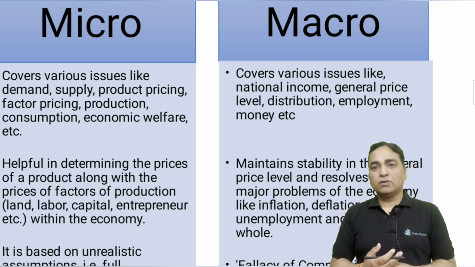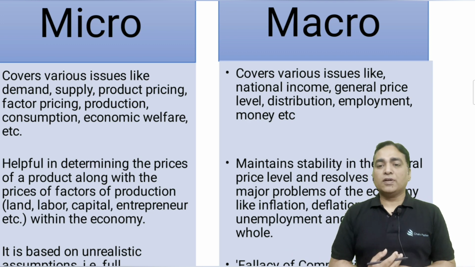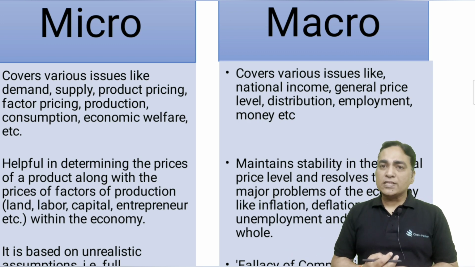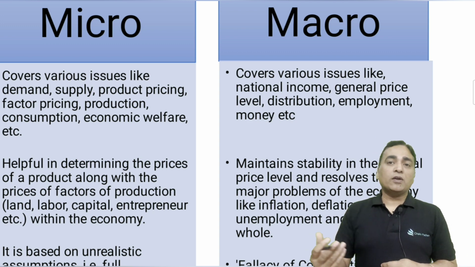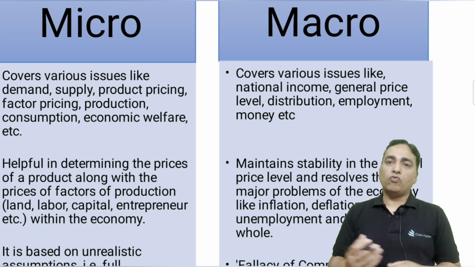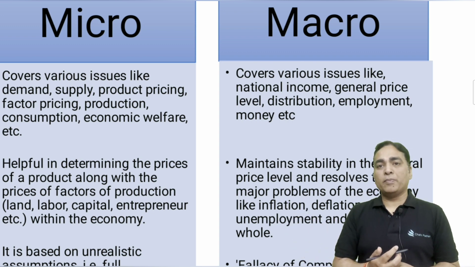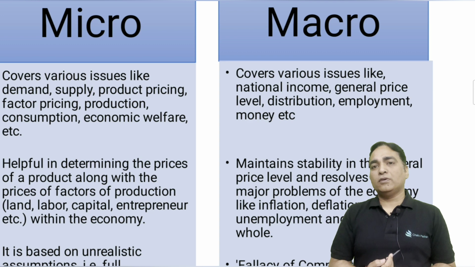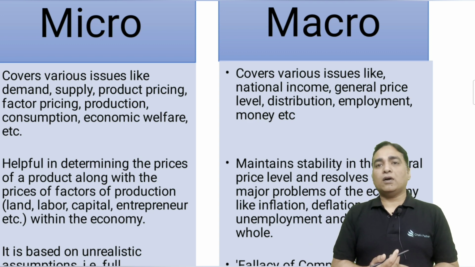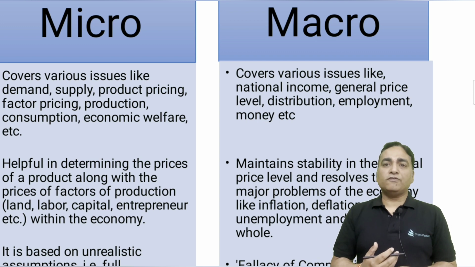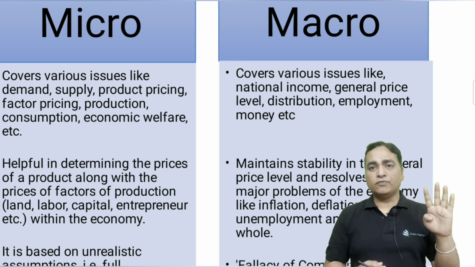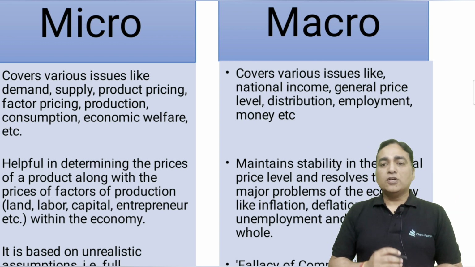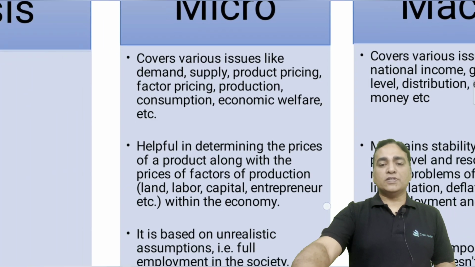Why is there an inflation? Why is there a deflation if it is, right? It helps us in understanding the distribution of income. It also helps us in understanding the employment positions. Why are people voluntarily unemployed? What do we mean by disguised unemployment? How many people are disguisedly unemployed? Then it also tells us about the factors of money. What includes money? The M1, the M2, M3, M4, all the concepts of money, right? So this is what macro covers.